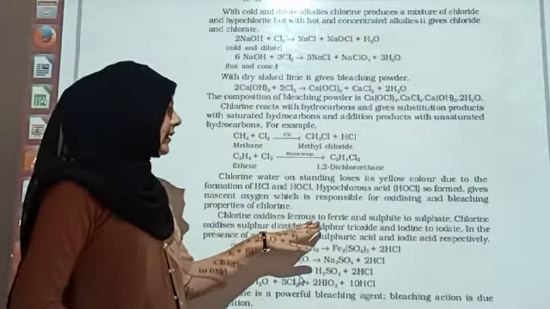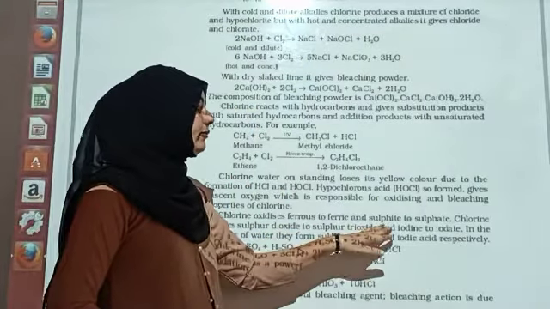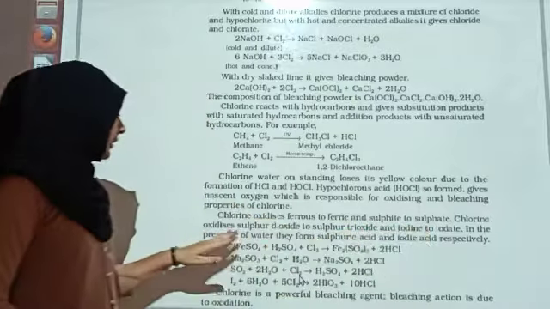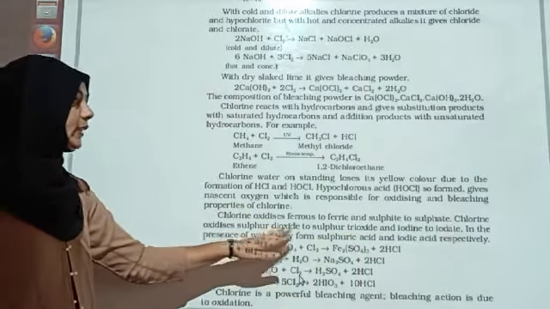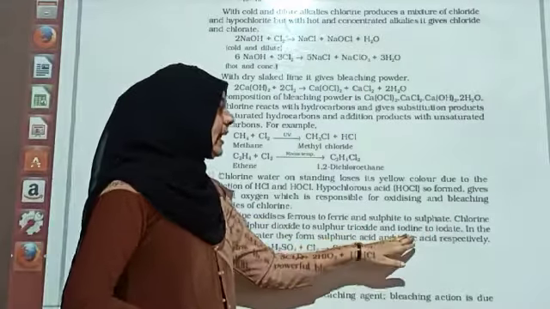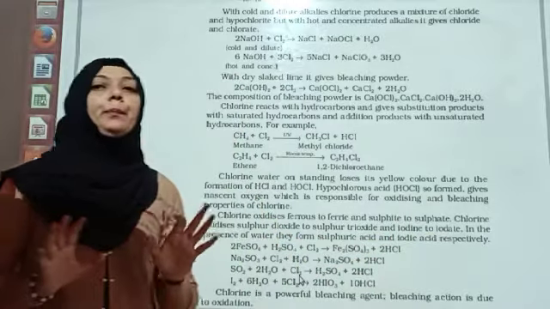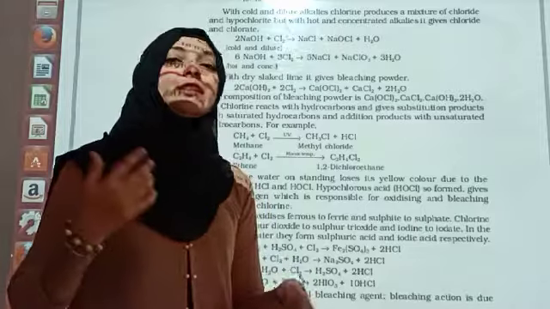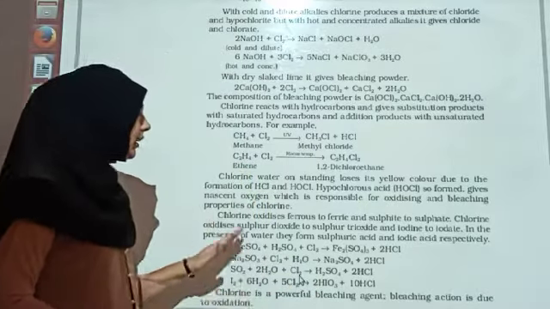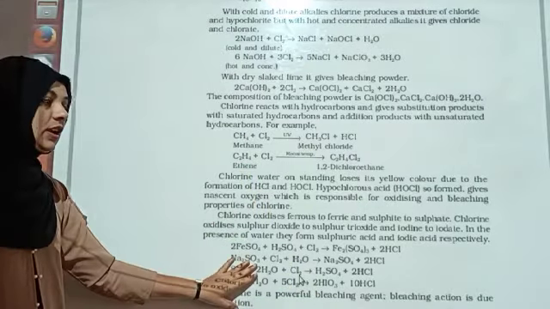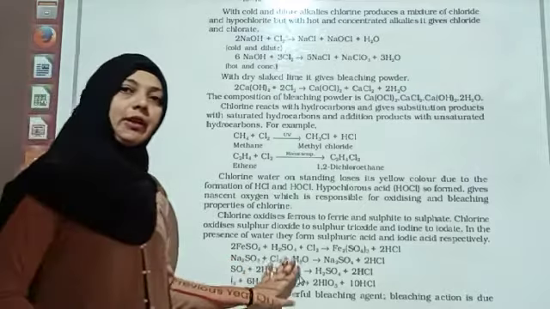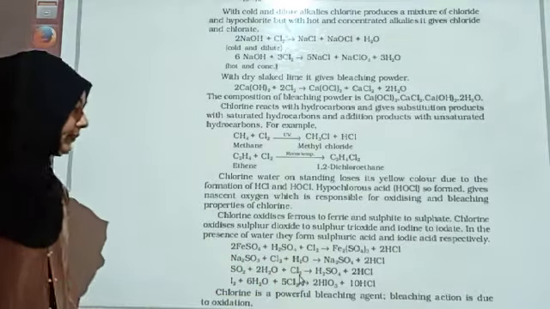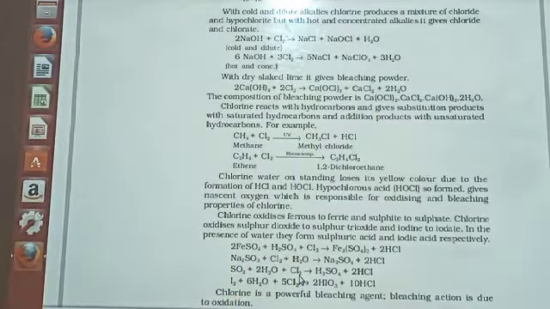Chlorine oxidizes ferrous to ferric and sulfite to sulfate. Chlorine oxidizes sulfur dioxide to sulfur trioxide and iodine to iodate. Very important: you have to remember how chlorine is able to change their oxidation states. Here are all the reactions given. You can go through them, and if you still have any doubts, let me know. Let us go further.